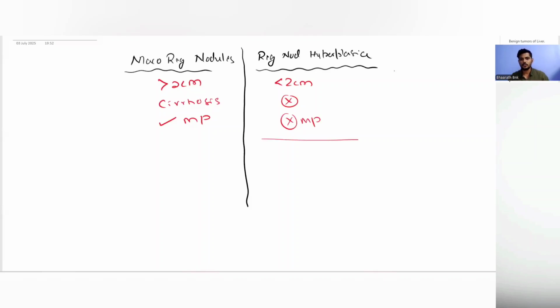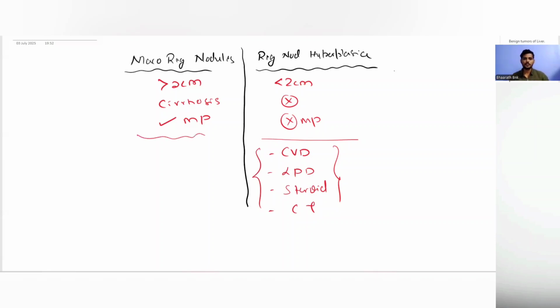This is usually seen in patients with a collagen vascular disease, in lymphoproliferative diseases, patients who are on long-term steroid use, and patients on chemotherapy. In such patients, diffusely small nodules will develop, but they are indolent, they do not have any malignant potential, and it is not associated with cirrhosis.